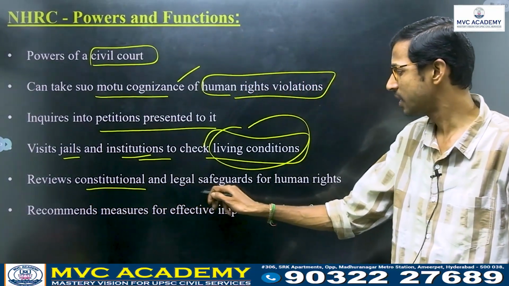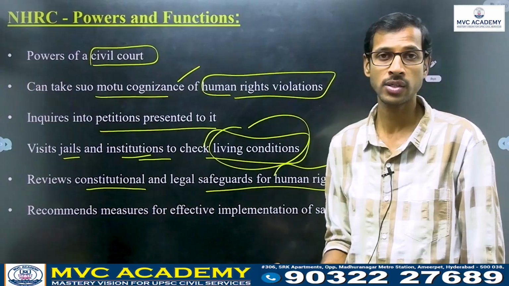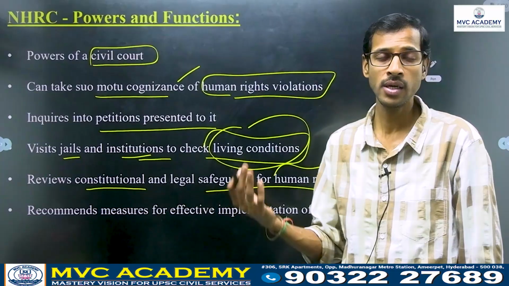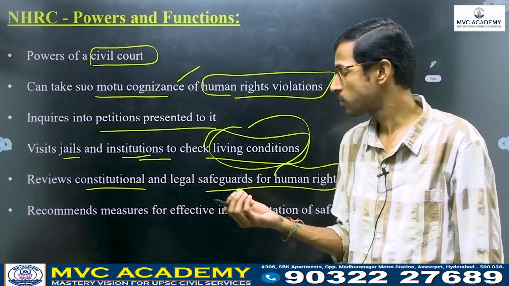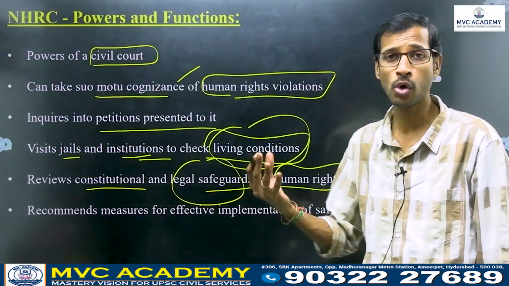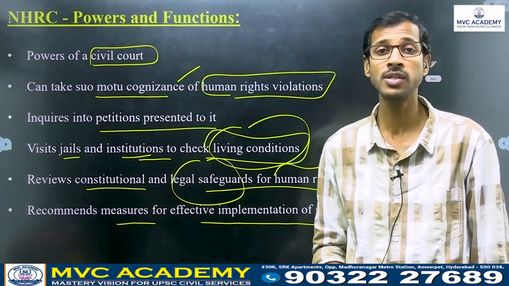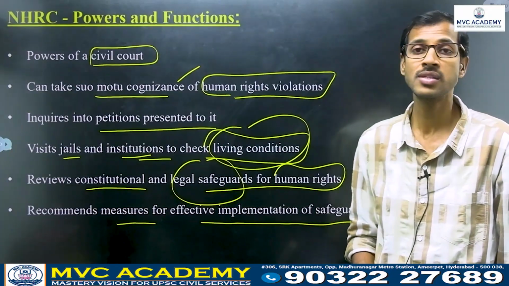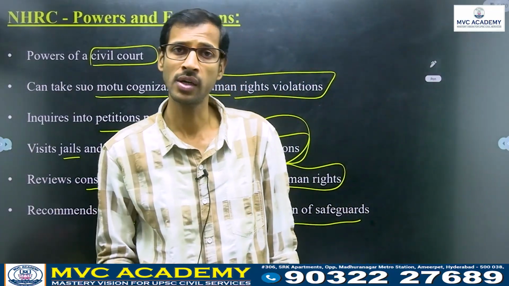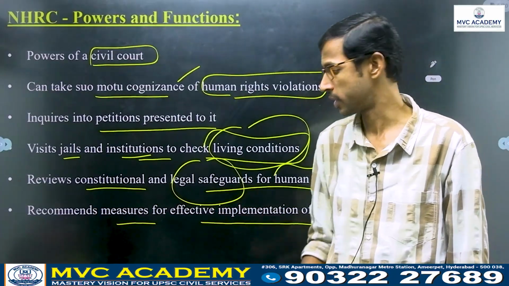It reviews constitutional and legal safeguards for human rights. We have so many human rights safeguards, not only constitutional but also legal safeguards. So they will review whether they are being implemented properly or not. And it also recommends measures for effective implementation of safeguards. Whenever the implementation of these safeguards is not up to the mark, it will recommend suggestions or reforms related to strengthening or effective implementation.